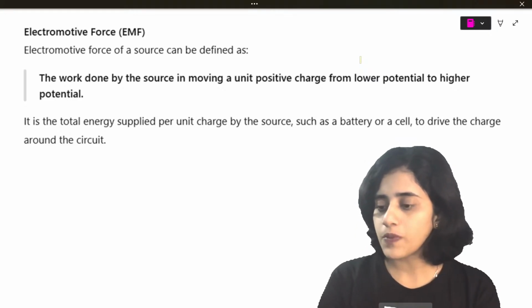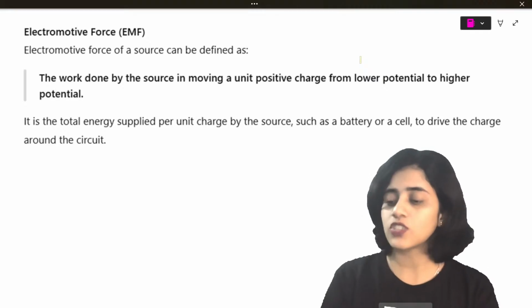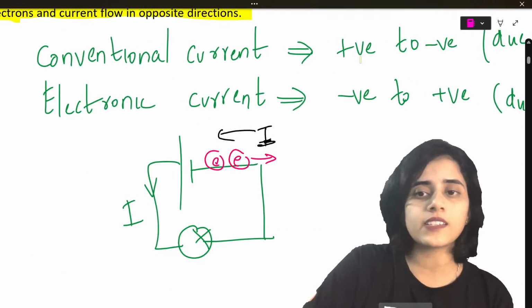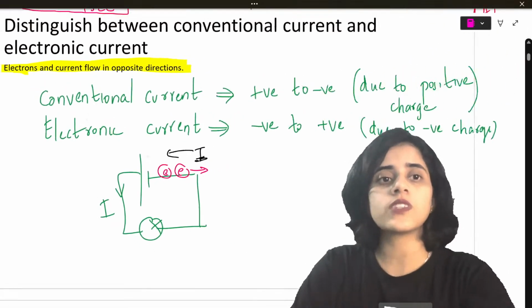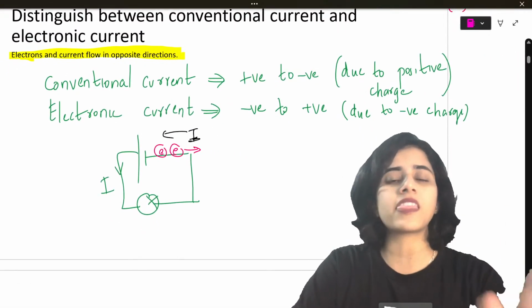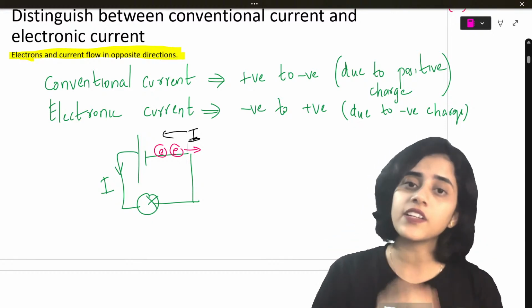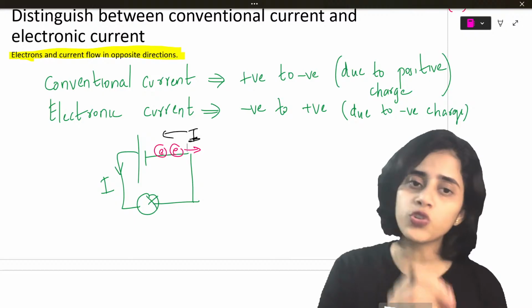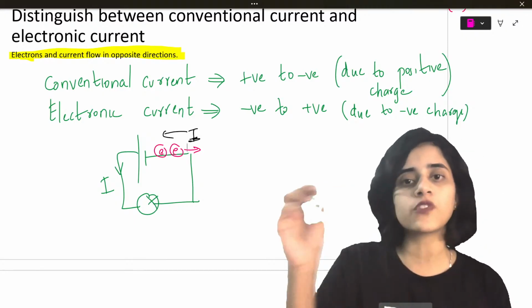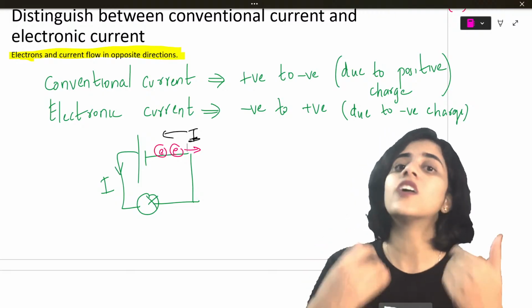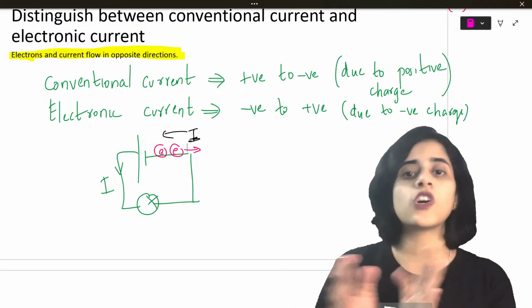Why is current opposite to electron flow? Okay, he has a doubt. So that is what I explained to you here. That is just a conventional method that we use. Initially, see, now you know current is because of the flow of electrons. So you know current has to flow from negative to positive because it is because of the flow of electrons. That you know now.